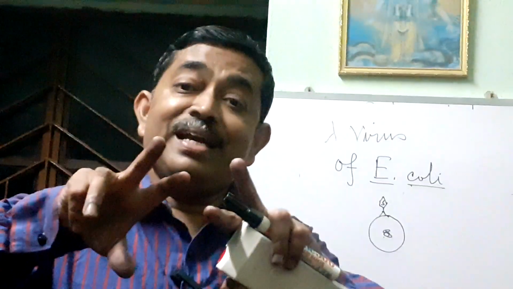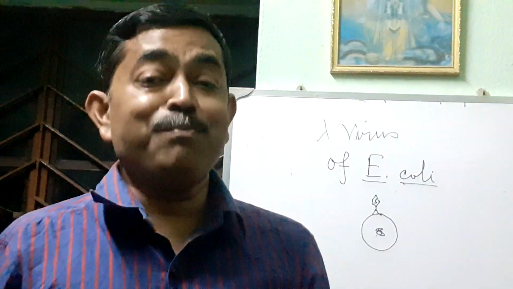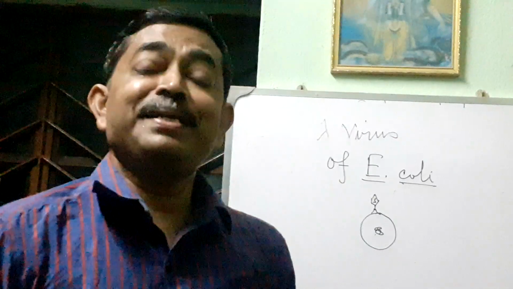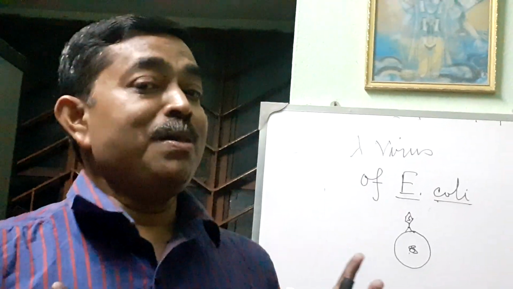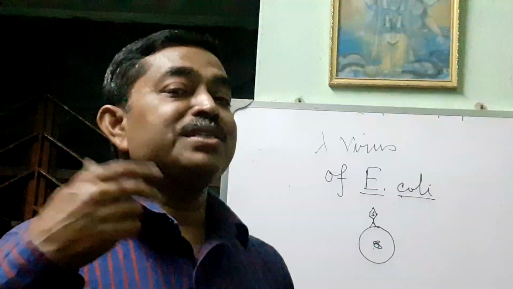But in the lytic cycle, it will produce the lytic proteinase enzyme for the lysis of the bacteria. So there are two types of cycle present in the bacteria: one is the lysogenic cycle and one is the lytic cycle.